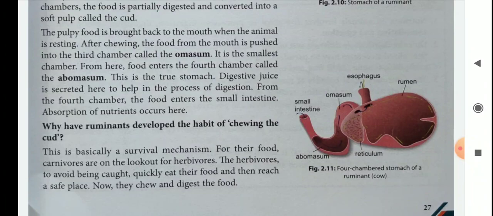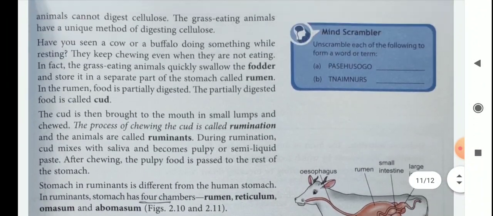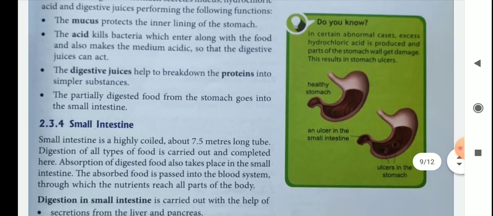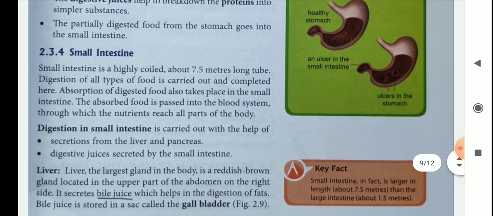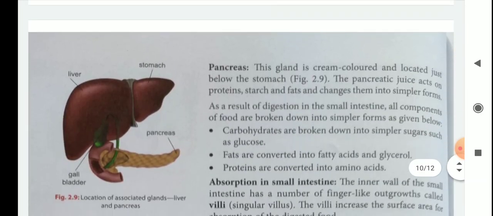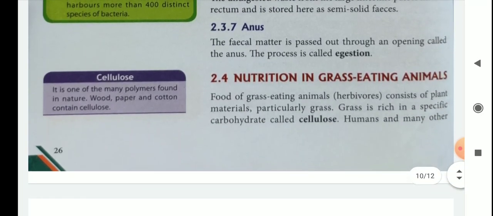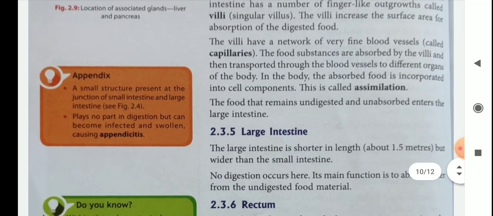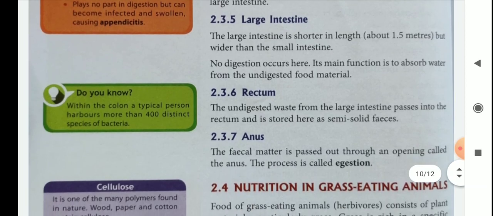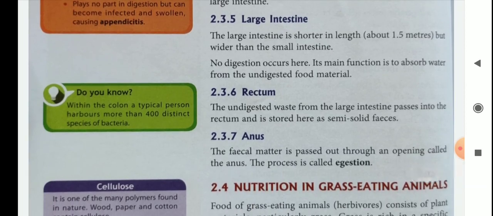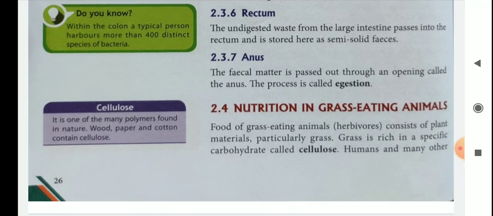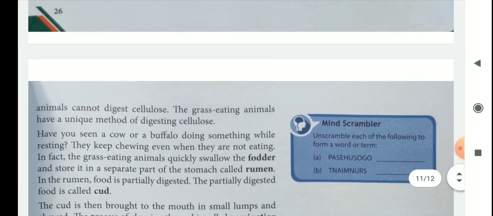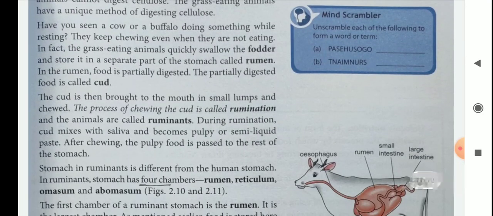So understood, children, about the oesophagus, then stomach, then small intestine, then large intestine. In the large intestine, two parts are there, that is rectum and anus. Then nutrition in grass eating animals, meaning ruminant animals, they are known as ruminants, and their chambers also you remember.